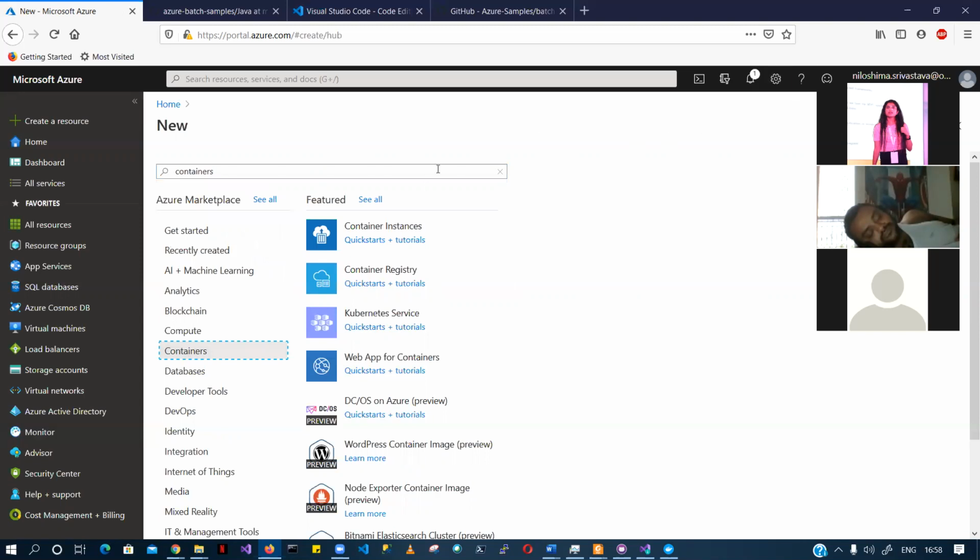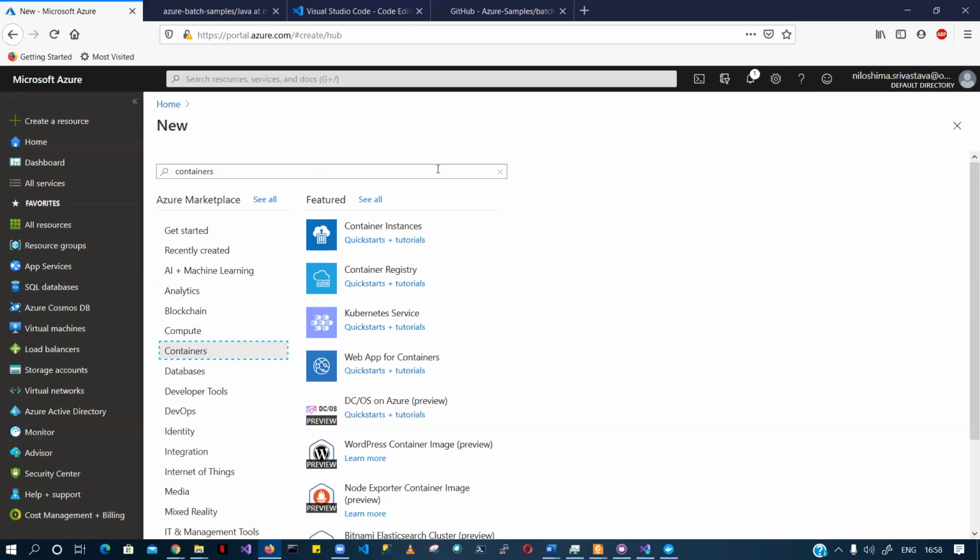Besides container instances, you can go to container registry, you can go to Kubernetes service. So when I was saying that we'll be talking about AKS, so Azure Kubernetes Service, this is AKS here, right?